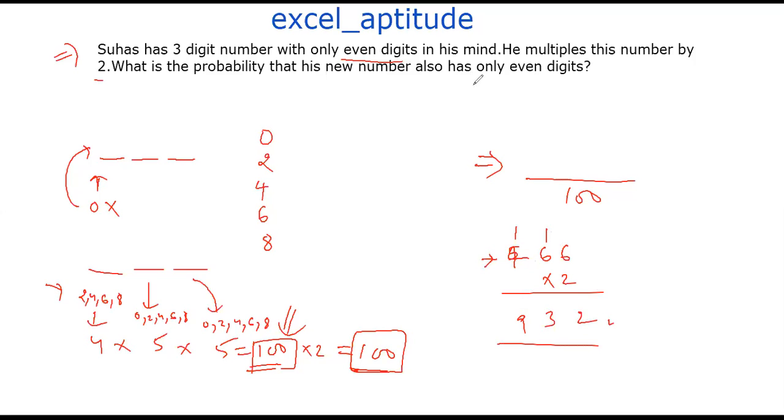But the new number should also have even digits, and here 9 is not even and 3 is also not even. So this number isn't possible.